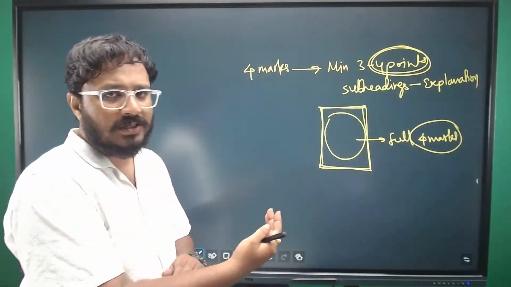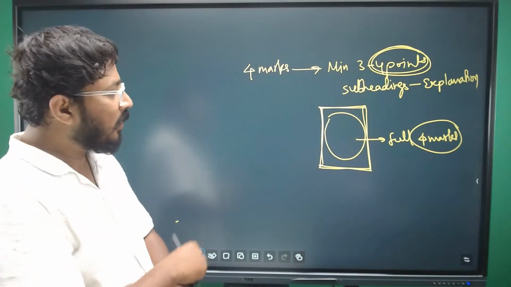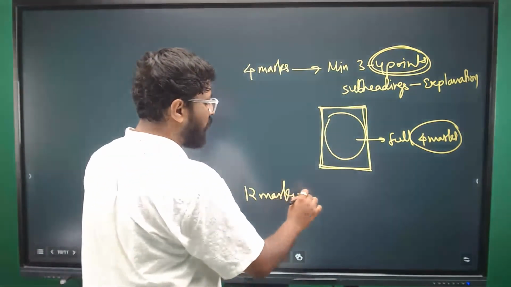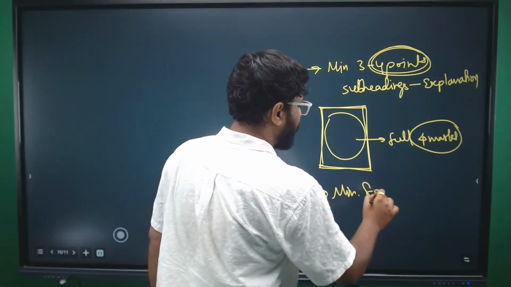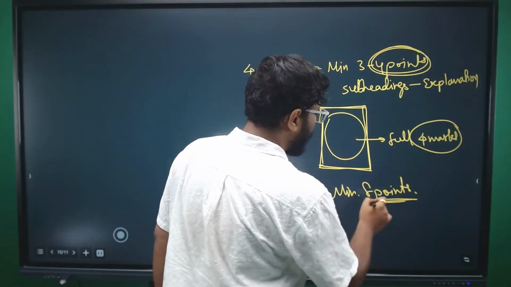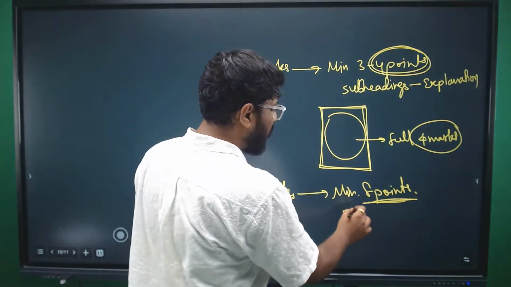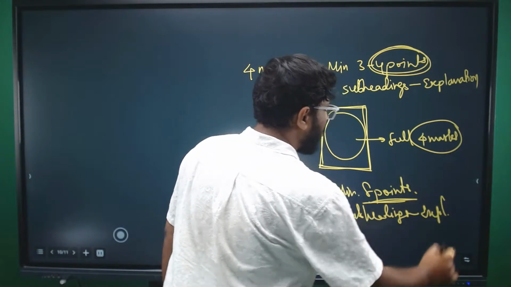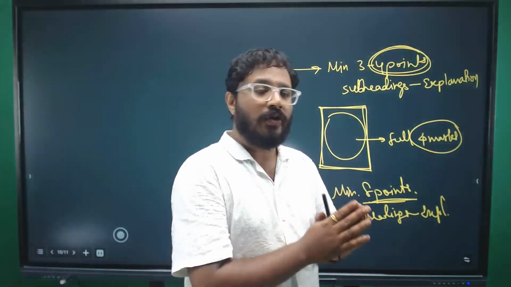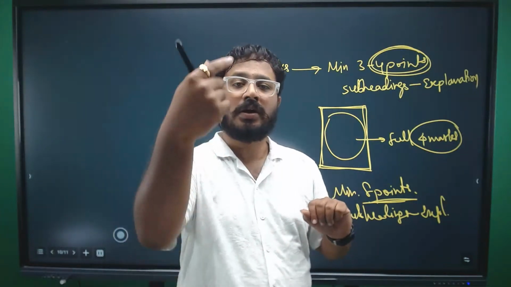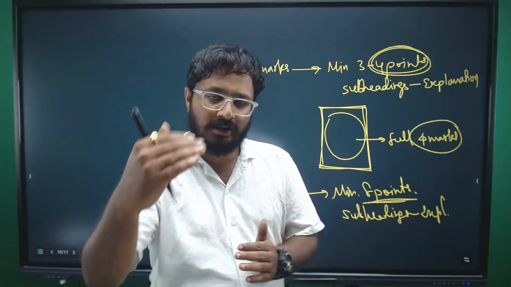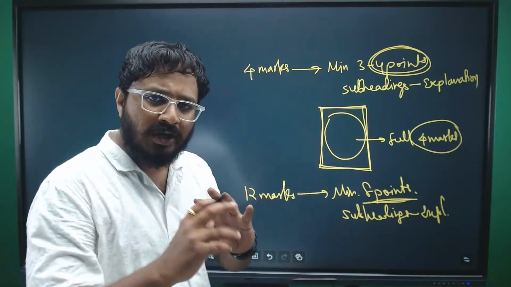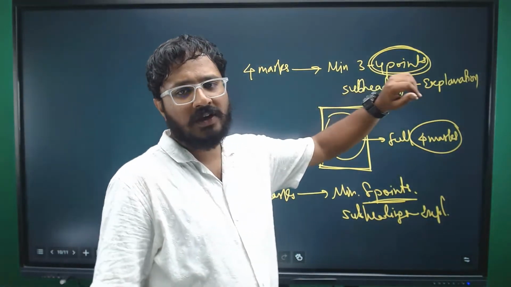Okay, one full page should be covered for 4 marks, right? Similarly, for 12 marks, you can understand that 3 to 4 pages you need to fill. When you write points for 12 marks, ensure you write a minimum of 8 points, again with subheadings and explanation. When you write subheadings, you are giving the examiner the keywords in advance, so evaluation becomes easy for him. Whenever you are attempting a theory question, make sure it is with subheadings as well as explanation.